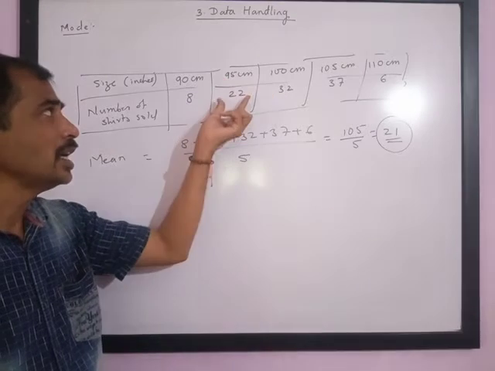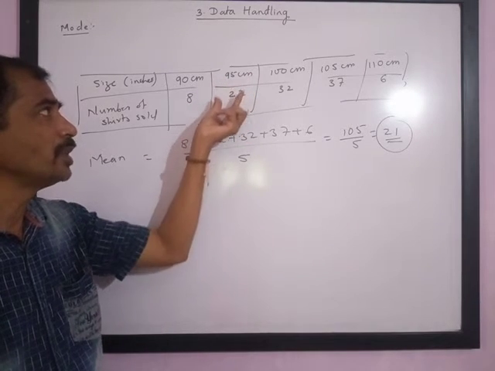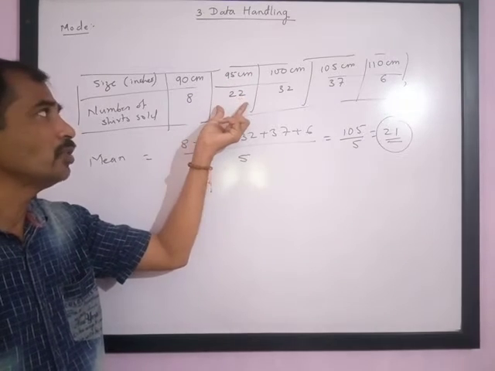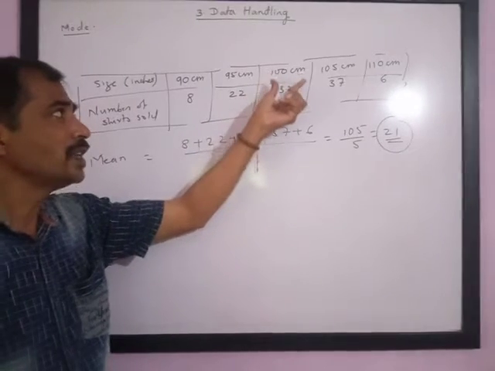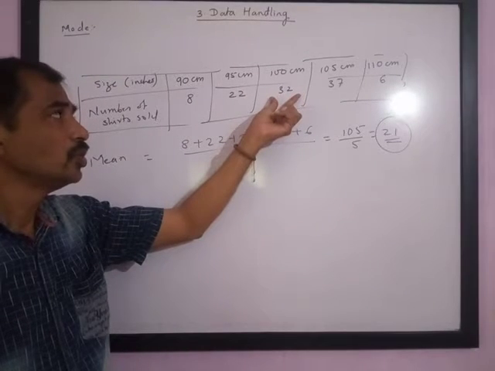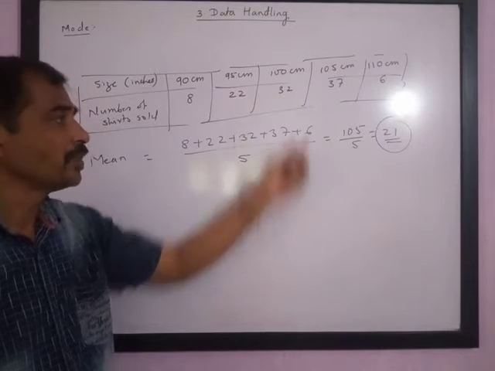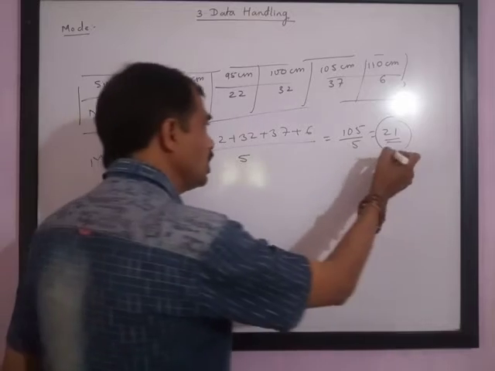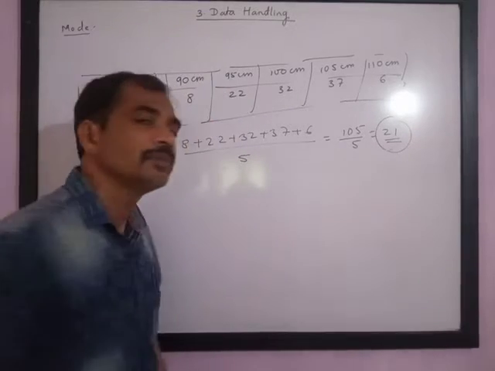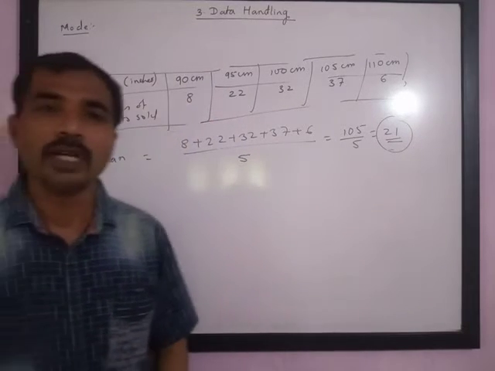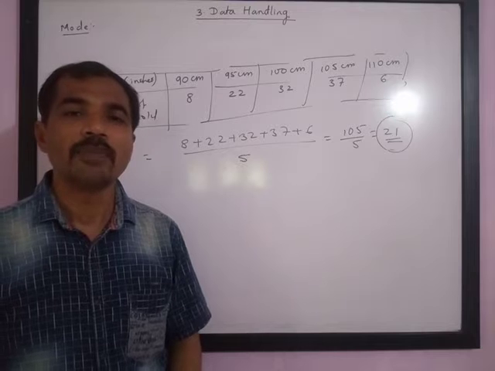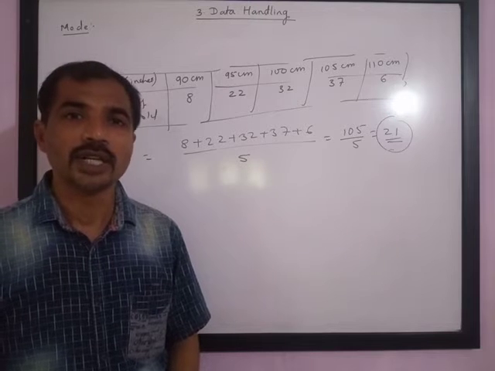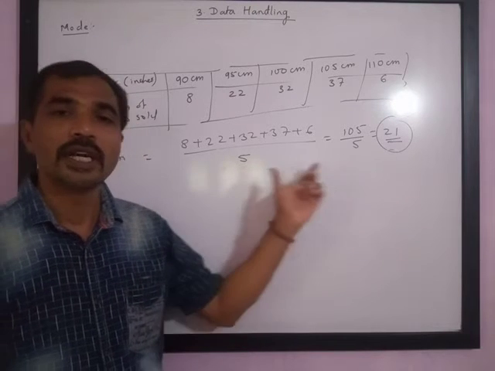For 95 centimeter demand is 22 shirts, and for 100 centimeter he gets 32 customers. So if he gives the order according to the mean, he will not be in profit, he will not be able to sell all the shirts and he will be in a great loss.